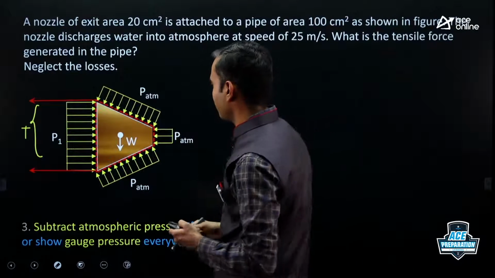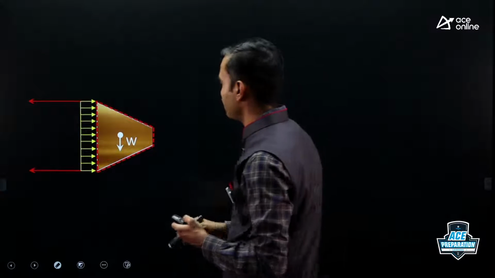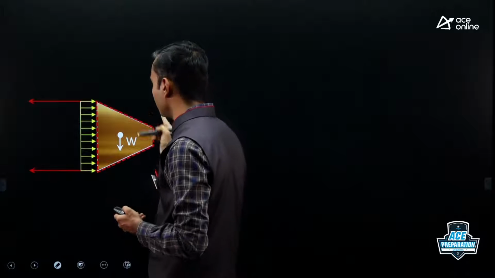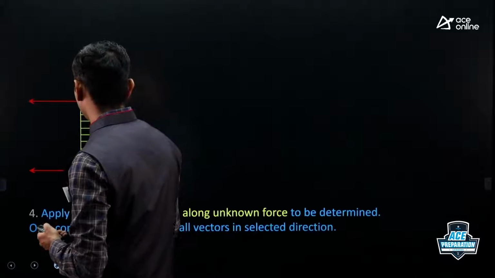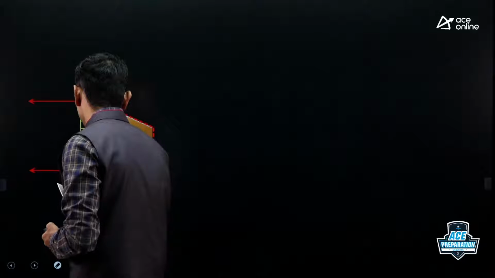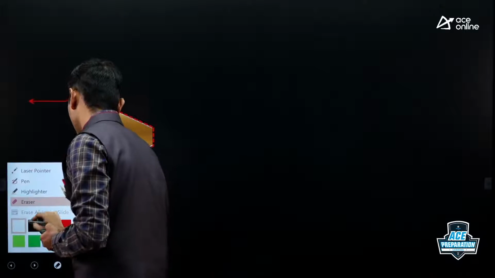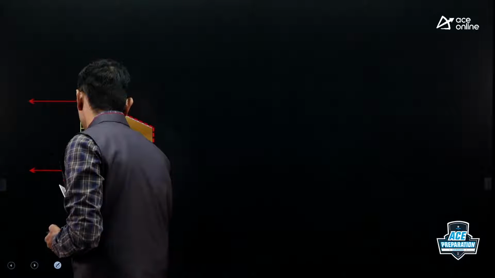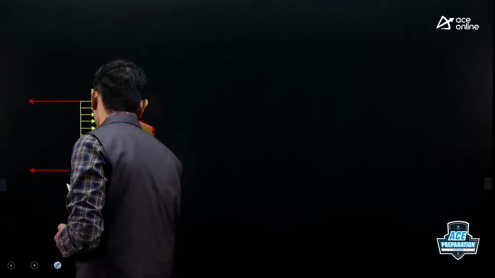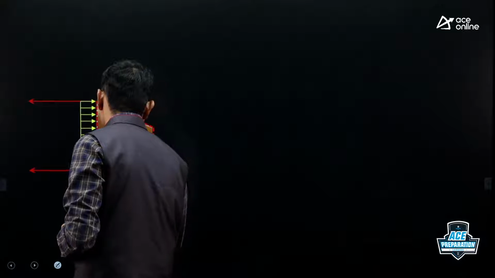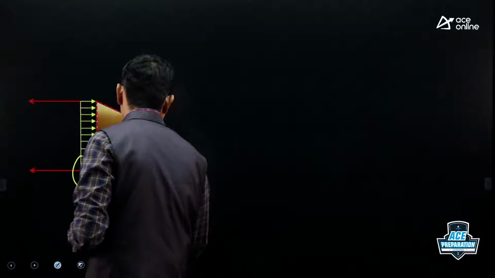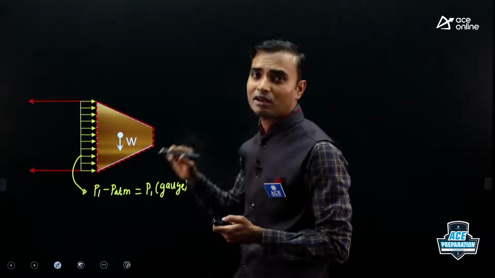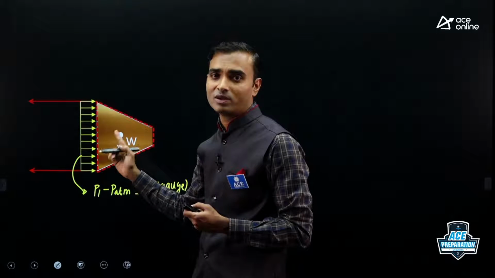So let us go to the next step. We subtracted atmospheric pressure. So everywhere on the outer side pressure is becoming 0, and here we'll get pressure as P1 minus P atm, which is equal to P1 in terms of gauge. So that's why in the momentum equation we always consider gauge pressures, not absolute pressure.